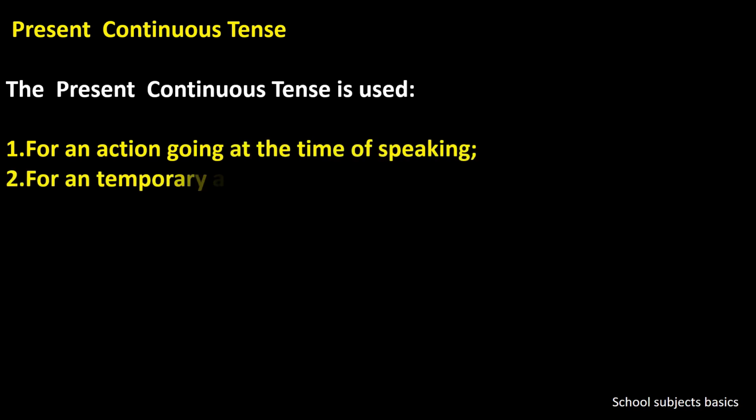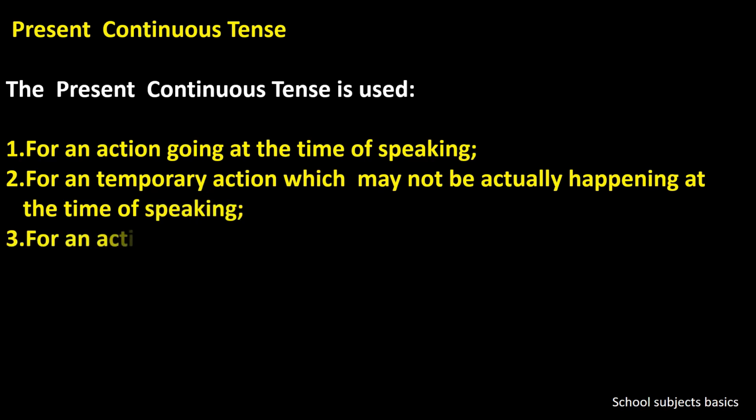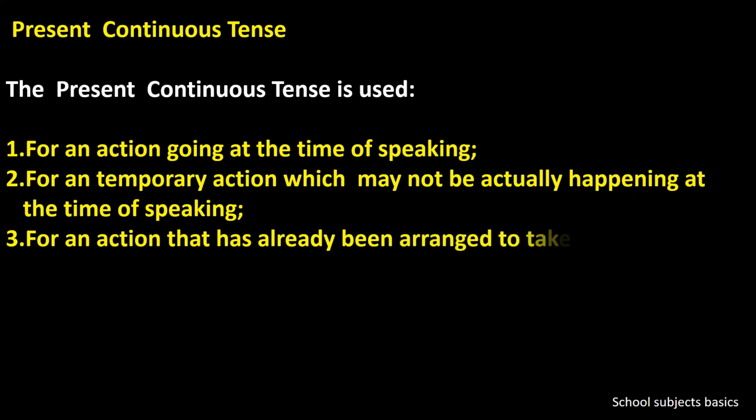First, for an action going on at the time of speaking, for a temporary action which may not be actually happening at the time of speaking, and an action that has already been arranged to take place in the near future. So first we can see for an action going on at the time of speaking.